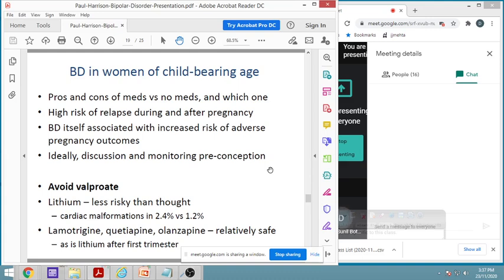Lithium initially was thought as very risky because it has many effects, but comparatively it is not that risky. Cardiac malformation has been found in 2.4 patients as compared to 1.2 in the placebo control. Lamotrigine, quetiapine, olanzapine, they are similarly relative, similar to lithium. Even lithium can be given after first trimester.